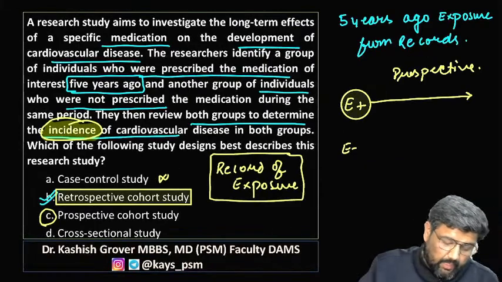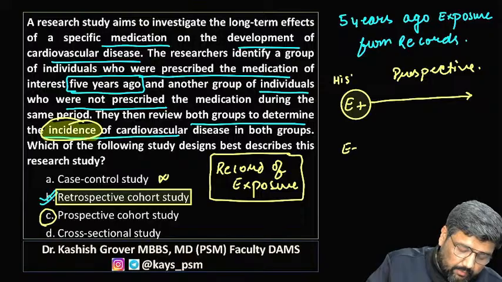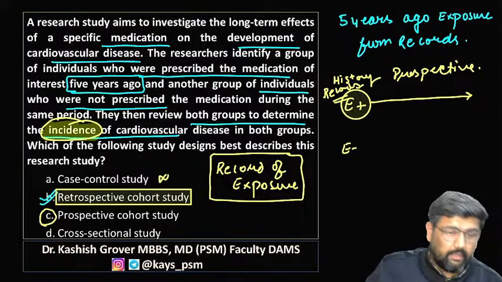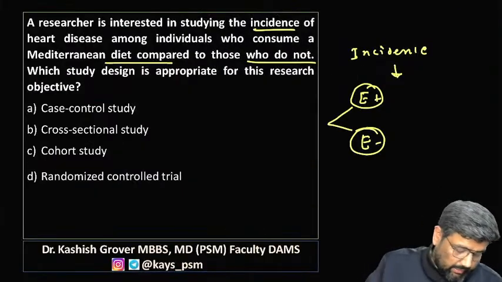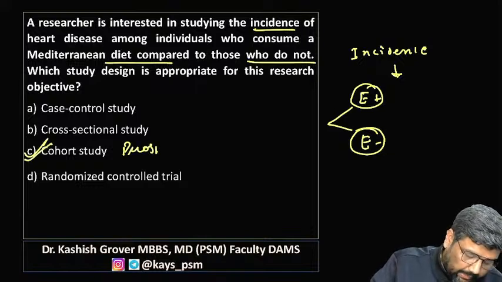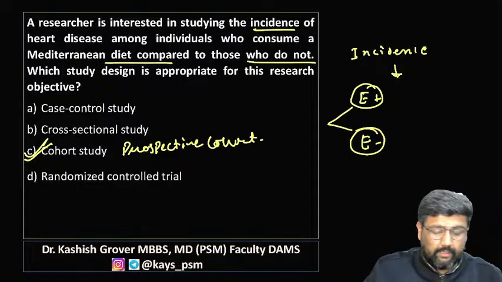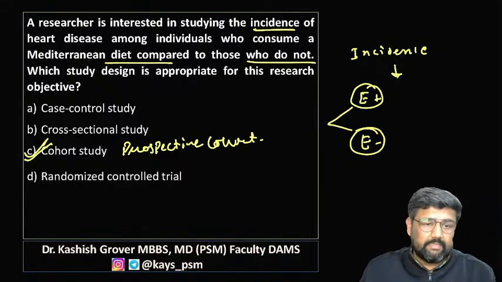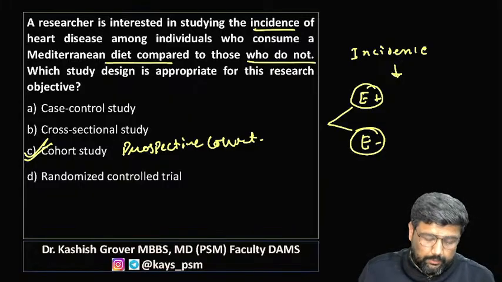In this study, we have the history from records. That is why the correct answer is retrospective cohort, or you can say prospective cohort. If the options are prospective cohort and retrospective cohort, then the best answer is prospective cohort.